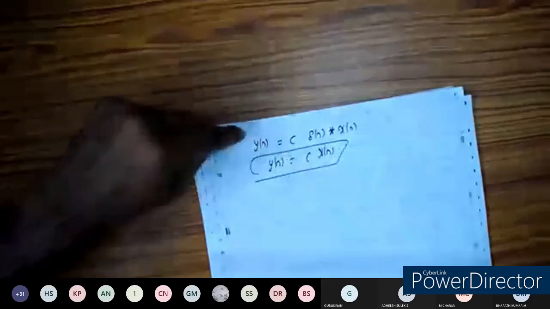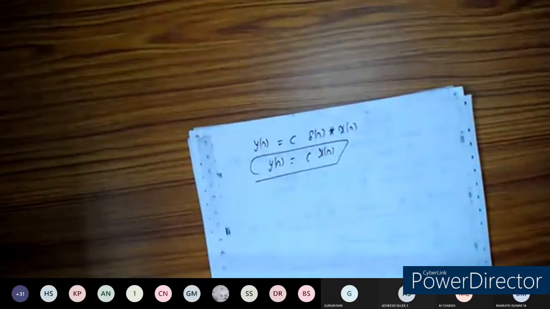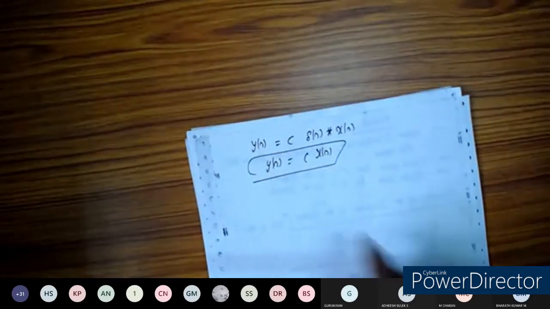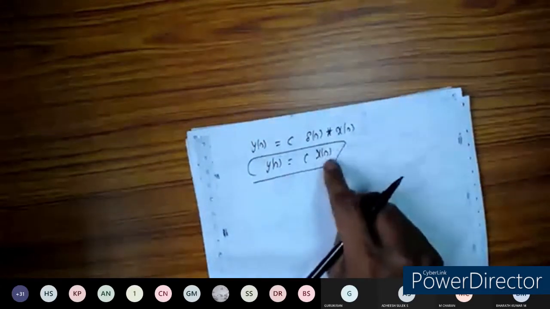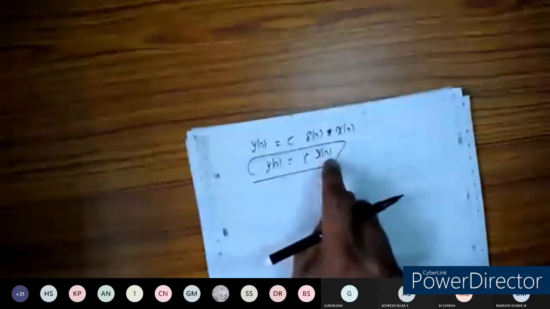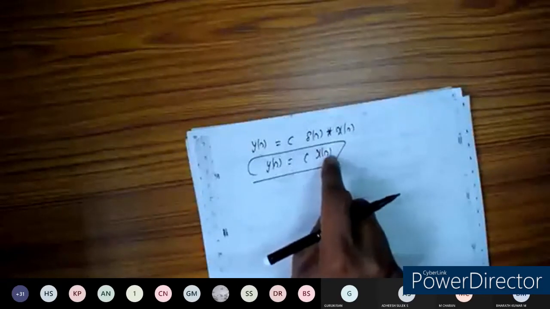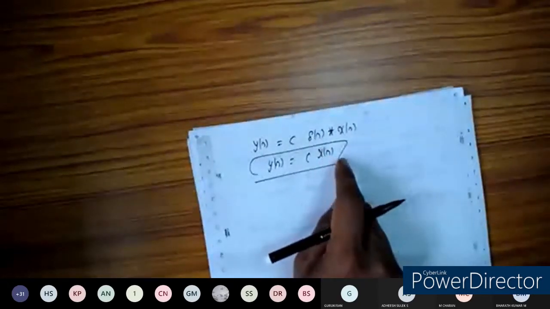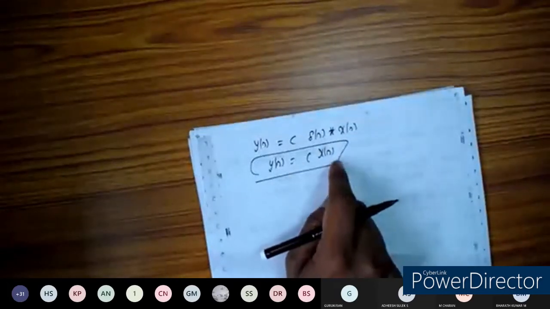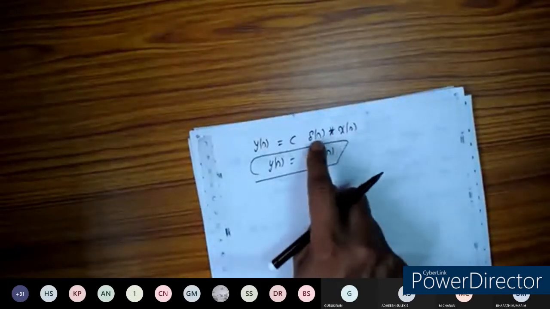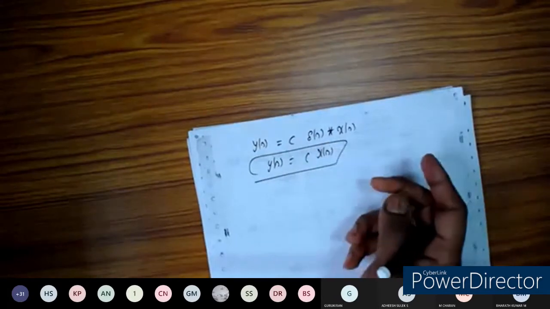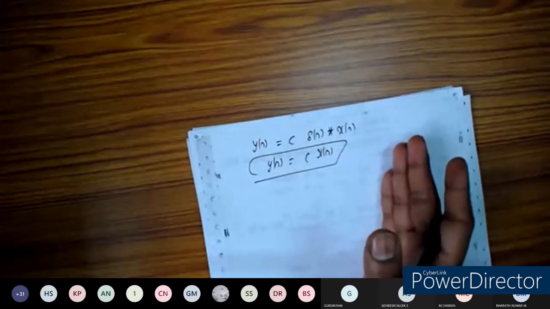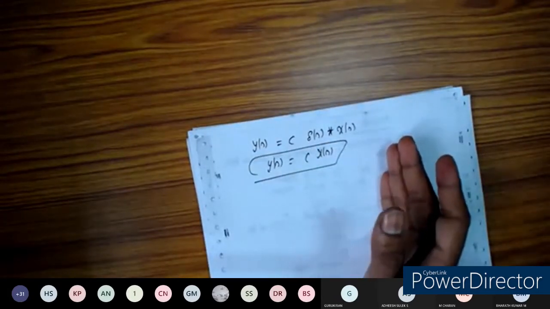If it takes the form like this, then only we can say it is a memoryless system. Here you can see that the present output depends on the present input only. It does not depend on any delayed version of the input signal. Such a system is a memoryless system. If anything other than delta of n comes in place of h of n, we can say it has memory.